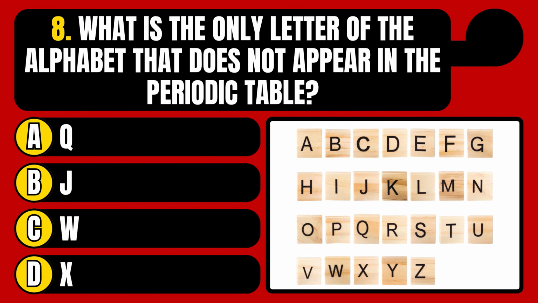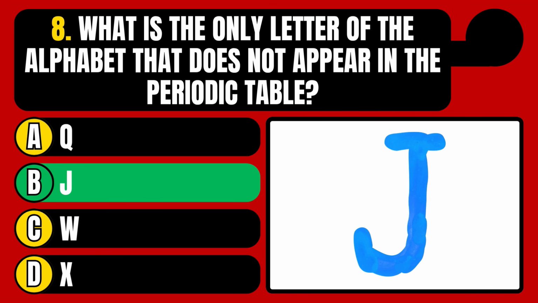What is the only letter of the alphabet that does not appear in the periodic table? The letter Q, the letter J, the letter W, or the letter X? The correct answer is option B, the letter J.